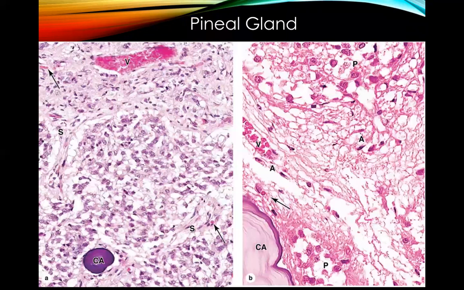Okay, what does it look like? This is the pineal gland. This is taken from Junqueira. The one that is labeled as CA right here is our corpora arenacea or your brain sand. Another picture showing you your corpora arenacea, and the one that is labeled as P here are actually your pinealocytes or the parenchyma of the pineal gland.